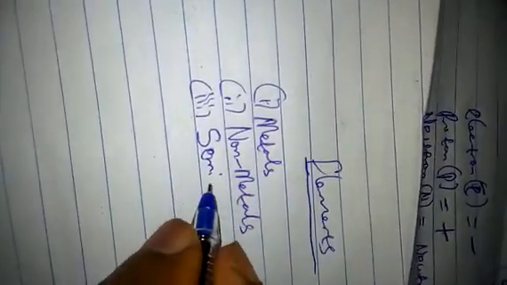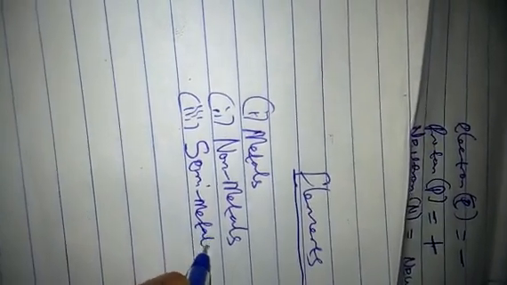We have the metals. When we are looking at group of elements, we'll take note of that. When we are looking at group 1 elements, they are metals. Okay, we have non-metals. And another type of element we have is semi-metals. And these semi-metals are also known as metalloids. They behave like metals and also behave like non-metals. So these are the three classifications of elements.